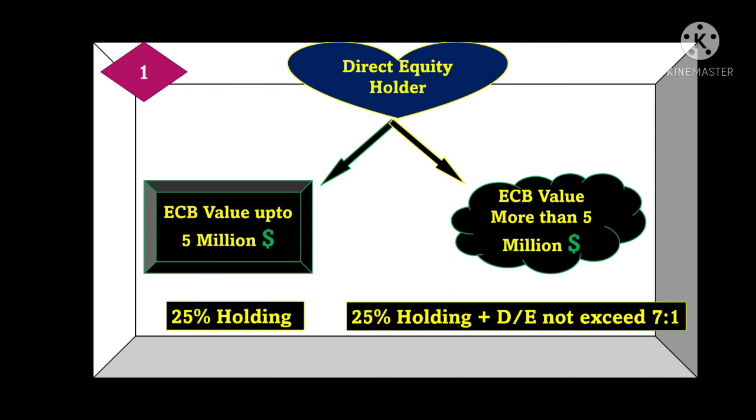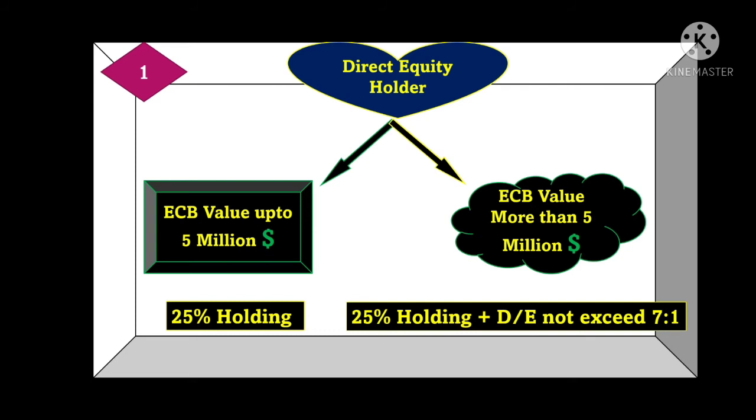If I am a borrower applying for an ECB transaction, and the value of the transaction is within $5 million, then the overseas lender, meaning the foreign equity holder, should have to maintain a minimum 25% holding in my company, meaning the borrowing company.